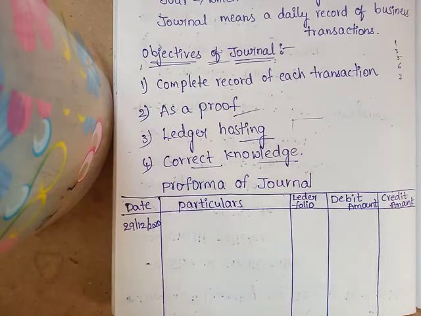You have to pay cash. What will come in? Purchases will come in. What is going out? Cash is going out. So for that, what entry do we have to write? Purchases account debit to cash account.